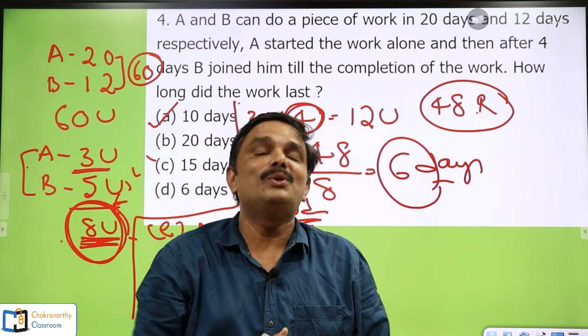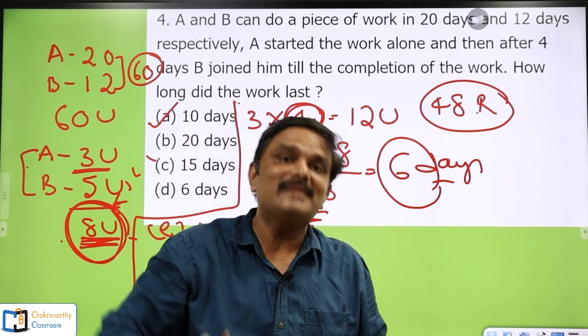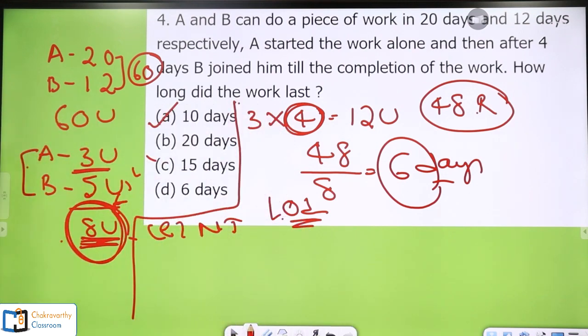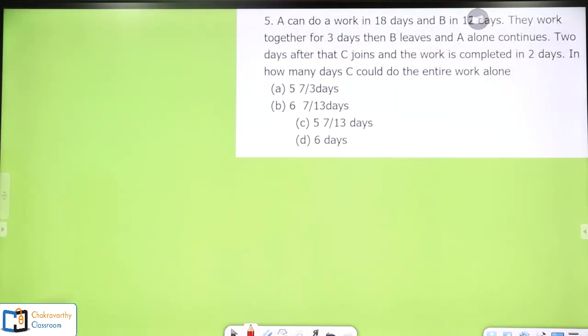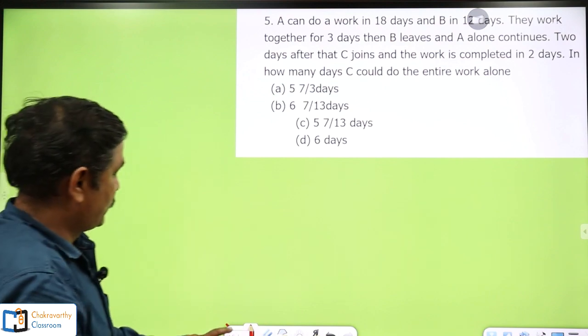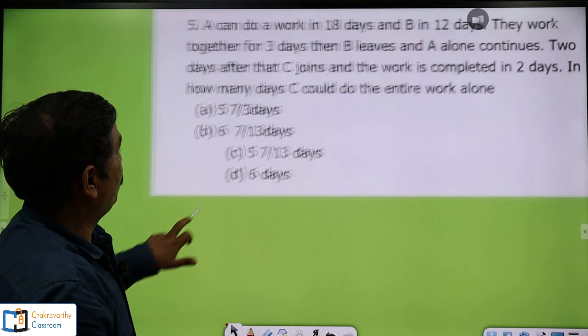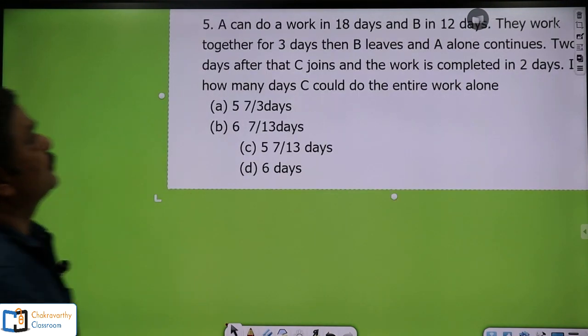Less than 1 minute, you can do this. Less than 45 seconds, for that matter, you can do this. Okay, now take up the next question also. Quickly we go for this one. This question also seems to be taken from the previous papers. Okay, let's go for this one.